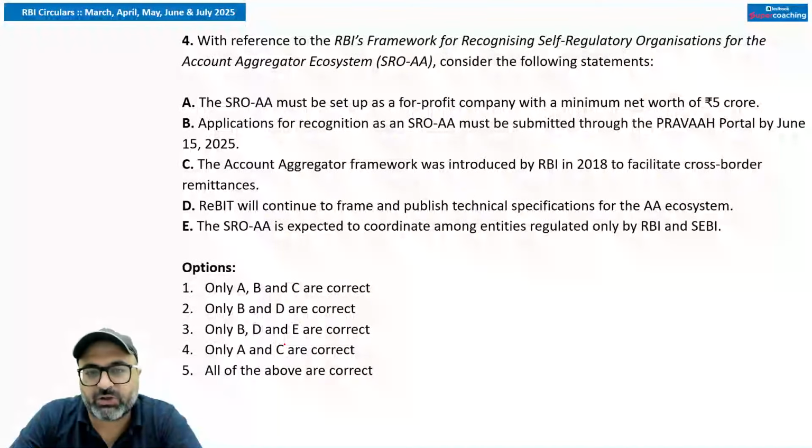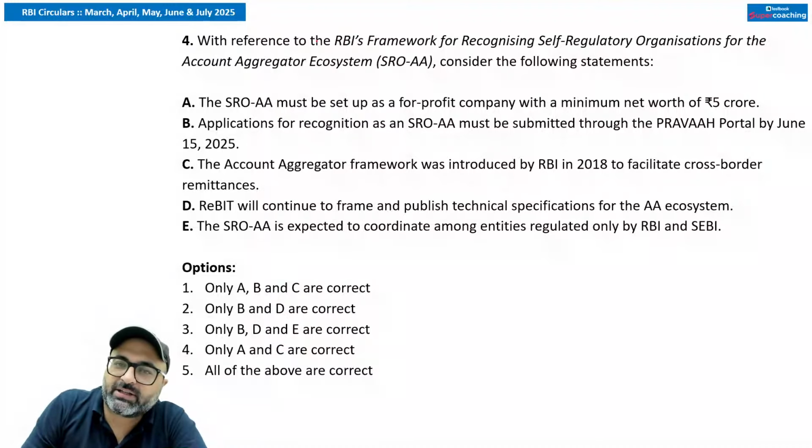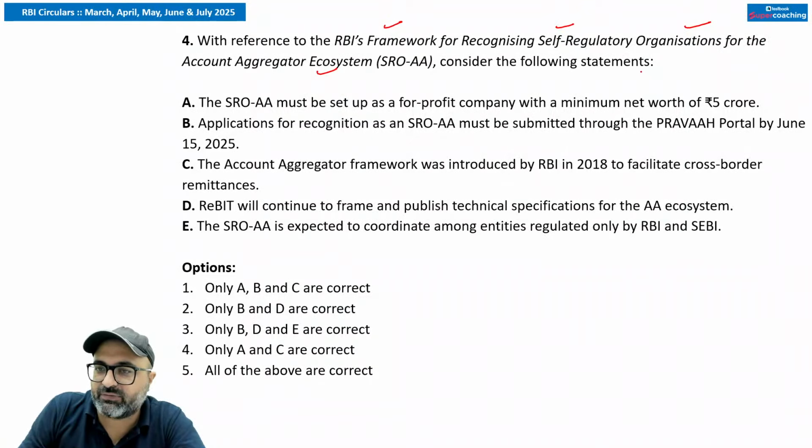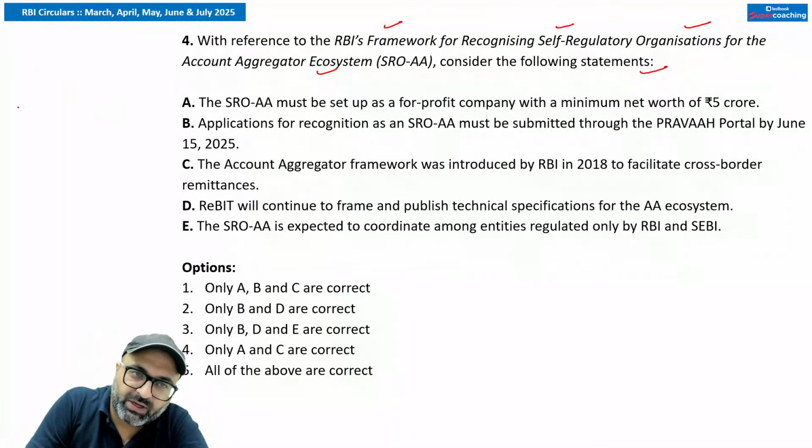Okay, moving on to the next point. अगला point कहता है with reference to the RBI's framework for recognizing self-regulatory organization for account aggregator ecosystem, consider the following statements. I hope you all know account aggregator ecosystem का क्या मतलब है.